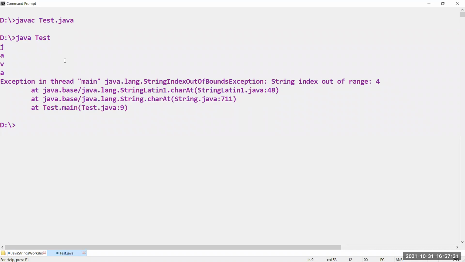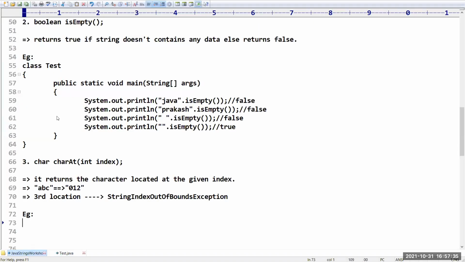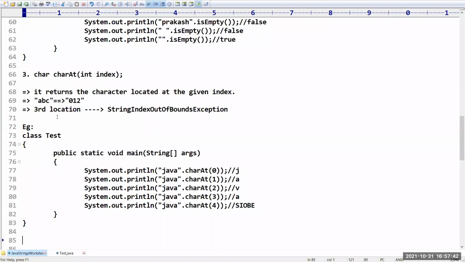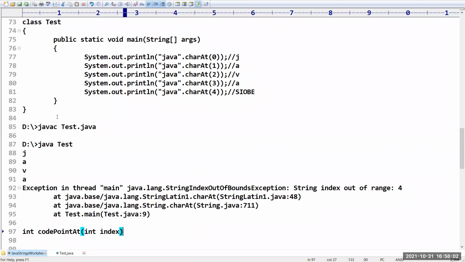This is how you can work with the charAt function. The charAt function will return the character at the given position. If it is not available, then it is going to throw StringIndexOutOfBoundsException. I think it is very clear for you people. Similarly, we have one more method, codePointAt. There is one more special function,